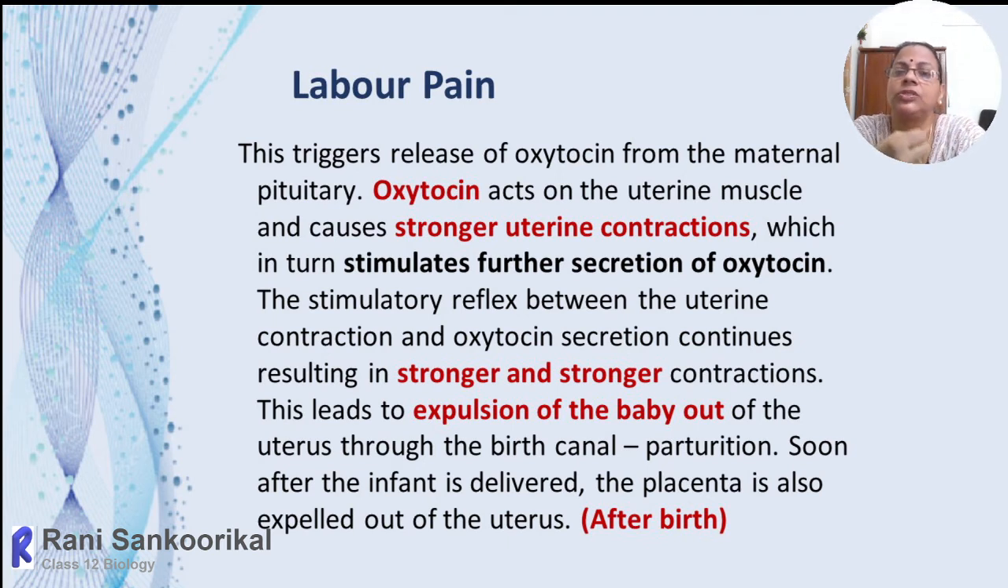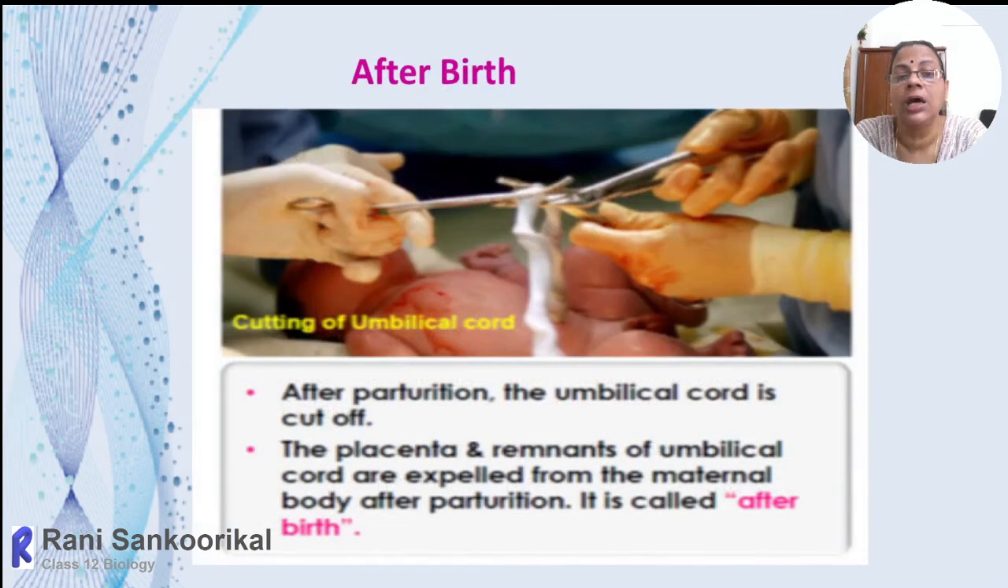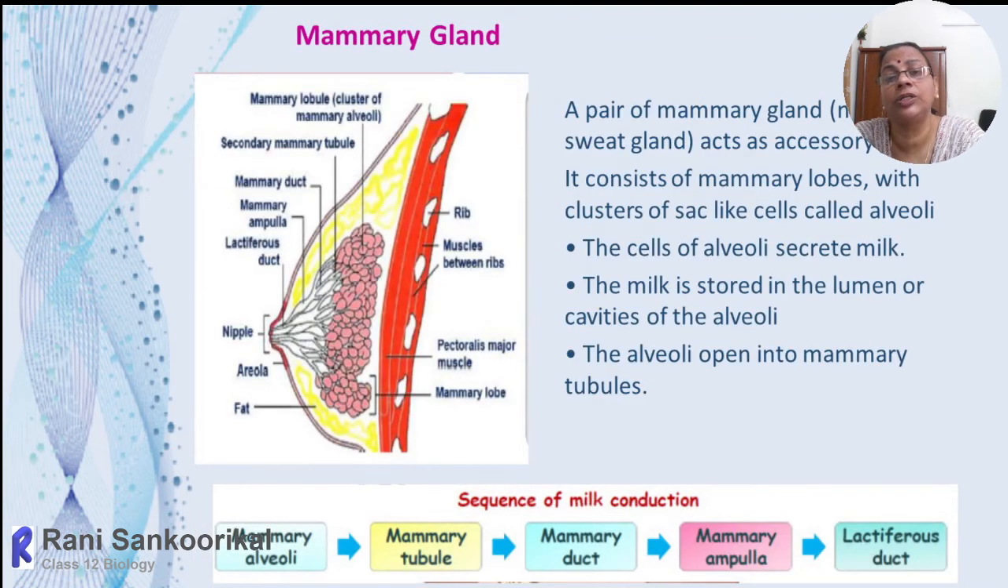the remnant parts of the uterine lining and all other remaining components will be thrown out, and that process is called afterbirth, or in Malayalam we say Maruvella. So in the figure given, after parturition the umbilical cord will be cut off, and the placenta and the remnants of the umbilical cord are expelled from the maternal body, and it is called afterbirth.